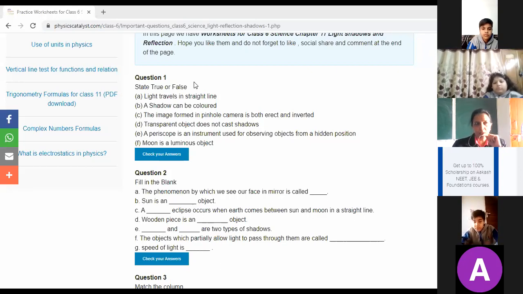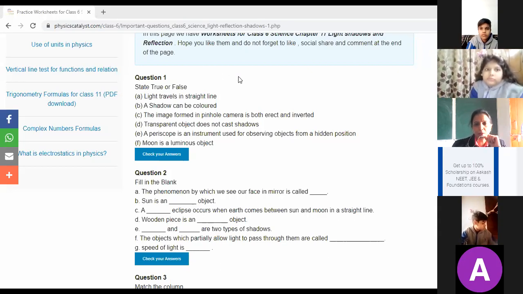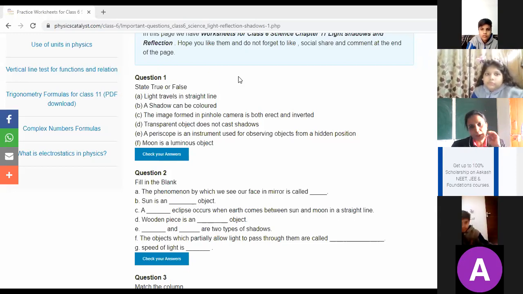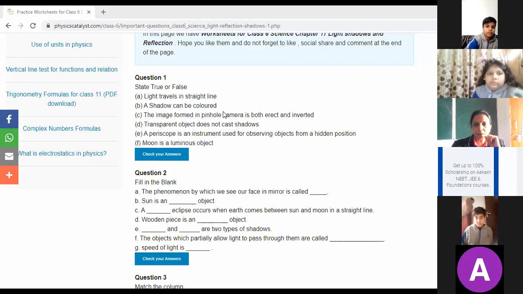Yesterday we revised the diagrams of all chapters which are there in your cycle two exam. Today again we'll start with the revision of chapter number 11, light, shadow and reflection. So let's attempt different types of questions. First is true or false. So you have to mark. First, light travels in a straight line.